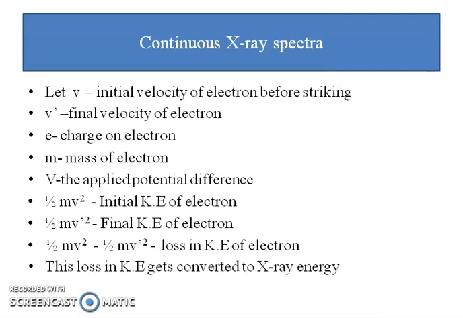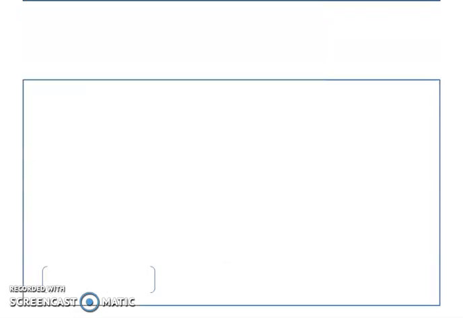Half mv square minus half mv dash square, that is the difference between the initial kinetic energy and final kinetic energy of the electron, constitutes the loss in kinetic energy of the electron. This loss in kinetic energy gets converted into X-ray energy. That is, half mv square minus half mv dash square is equal to h nu.